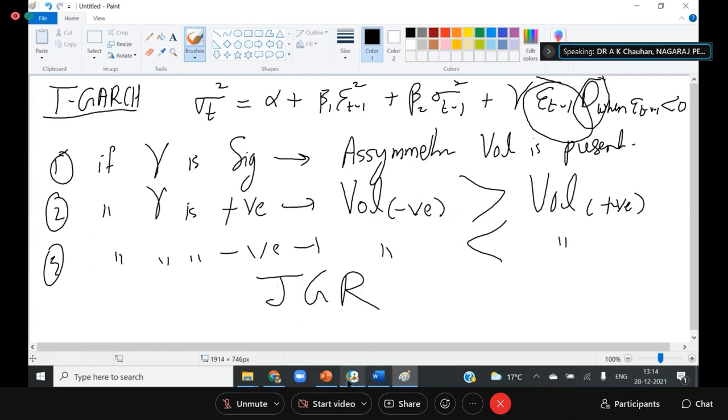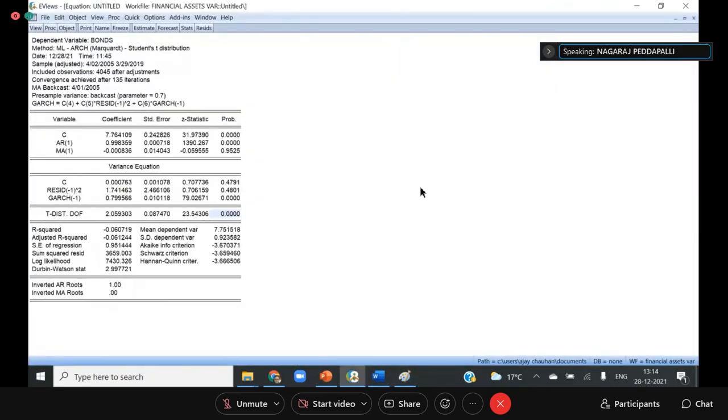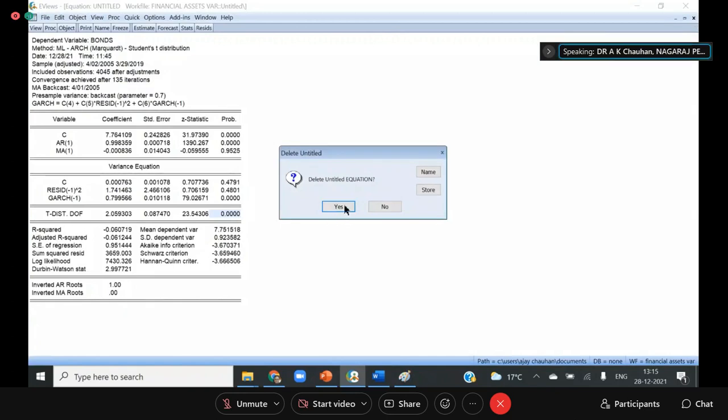So we created positive error as 0 and negative error as 1, something like that. Yes, that is treated as a dummy. Now I'm showing you how to do it in the software. Okay, sir.